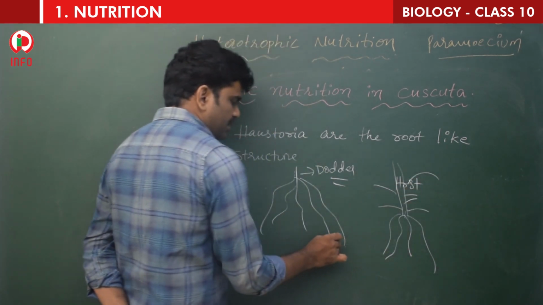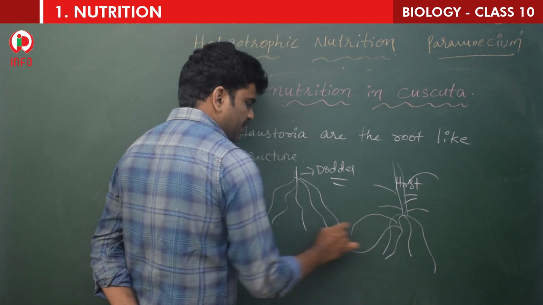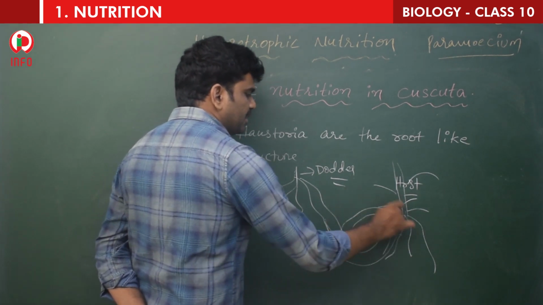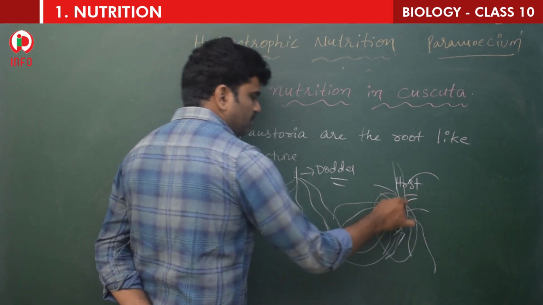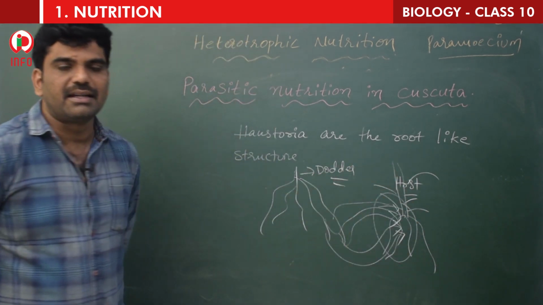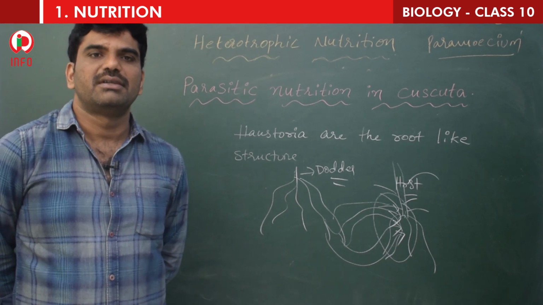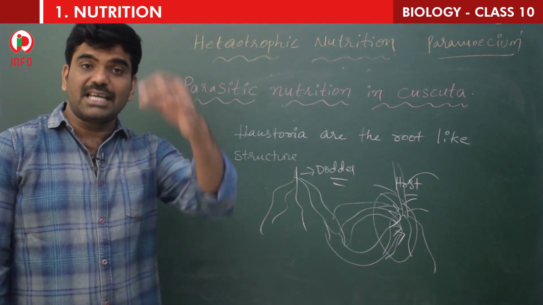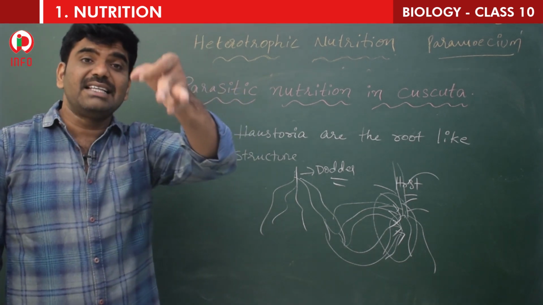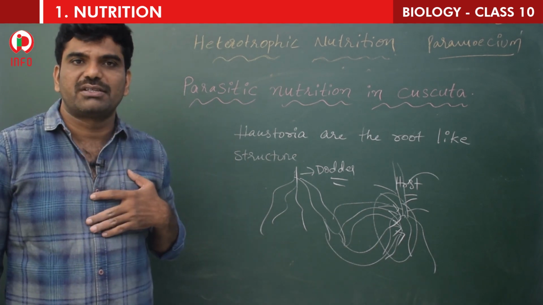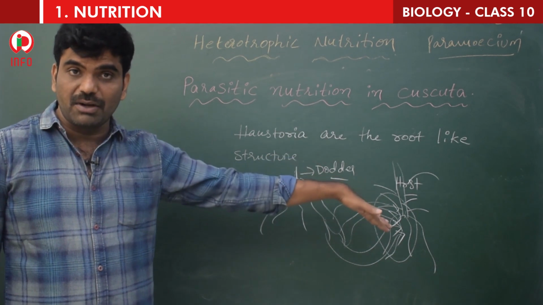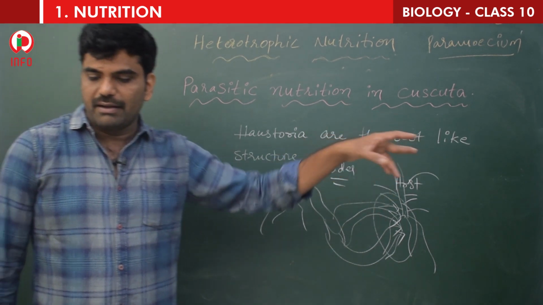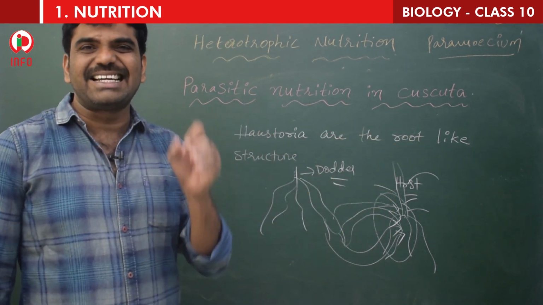This is the host plant. And what will these haustoria do? Yes, they penetrate into the tissues of the host plant, and may even kill the host plant. What is a host? See children, the lice are present in our head. Lice is the parasite, we are the host. Like that, dodder is the parasite, but it has to depend on another one, no? That is the host.